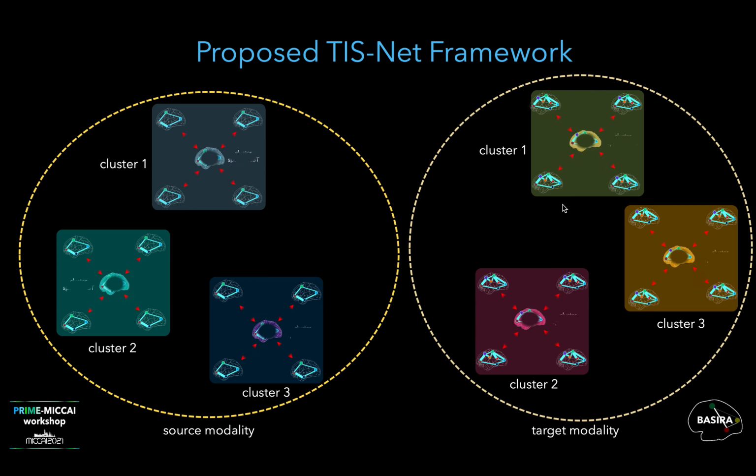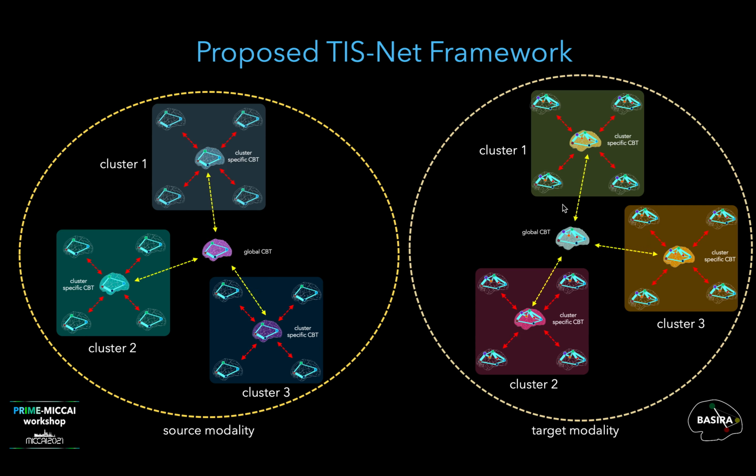Second, we estimate the cluster-specific CBTs, which are locally centered and representative in the corresponding populations. Next, we integrate these cluster-specific CBTs into one global CBT, which reflects the characteristics of the whole training population. Then, we learn the mapping from source CBT to target CBT using one-shot learning.